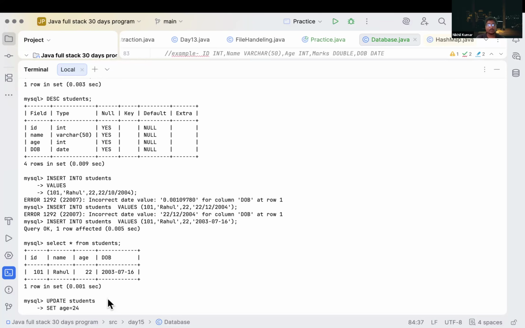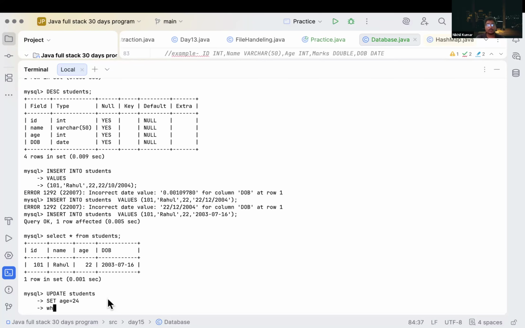After that, what do we have to define? We have to provide the condition for where we have to update it. So I will use ID as the identifier here. Then we will update it. We can also use name. We can use ID or name or anything which is unique for our table. That's why I use primary key.